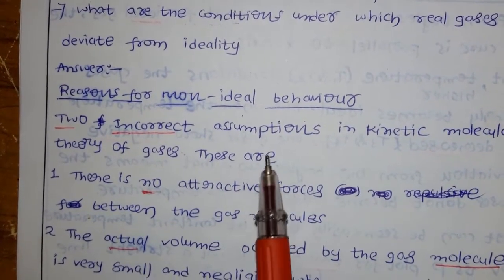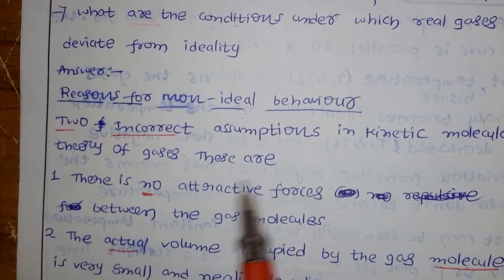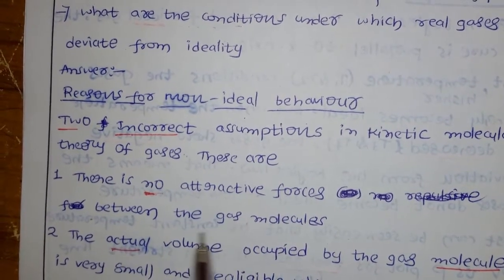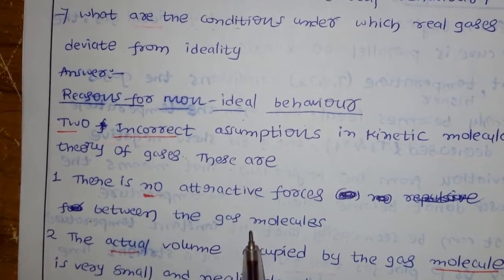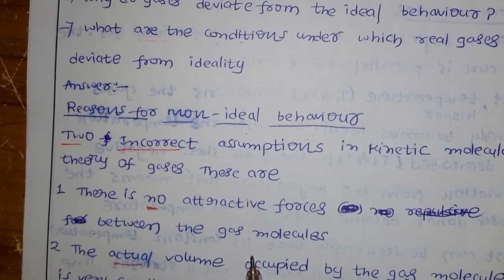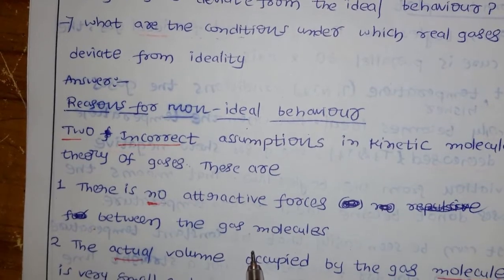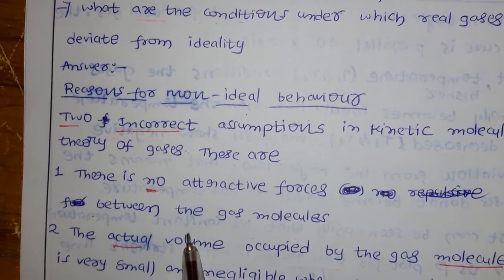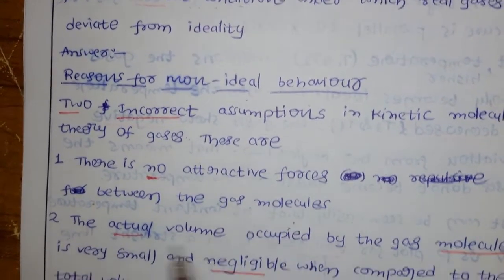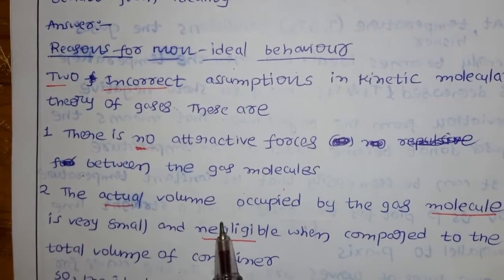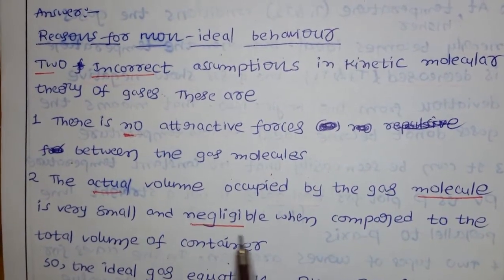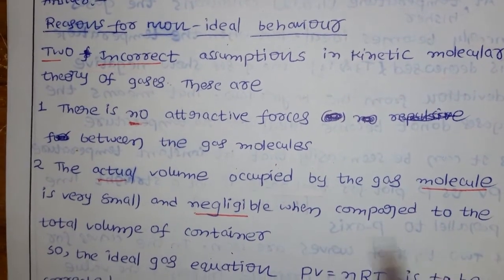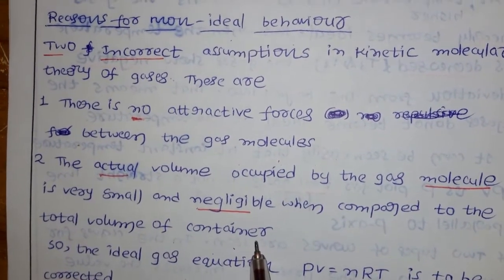According to kinetic molecular theory there is no attraction, but actually we have attractive forces between the gas molecules. Second, the actual volume occupied by the gas molecules is very small and negligible when compared to the total volume of the container.